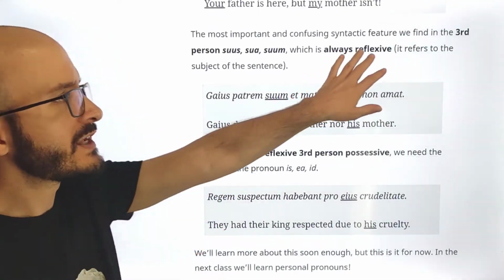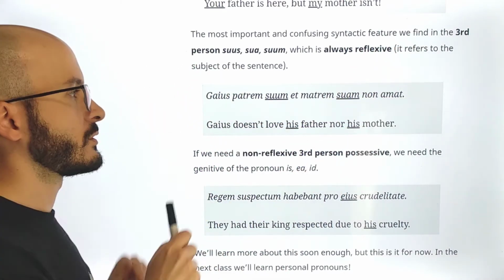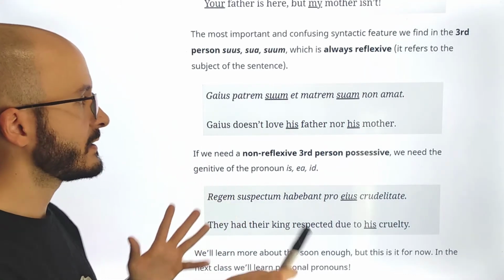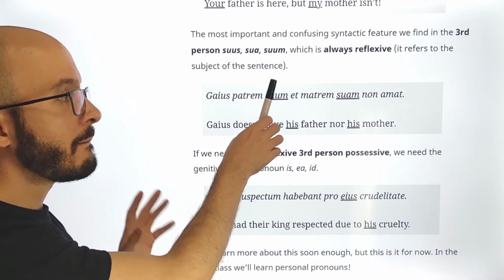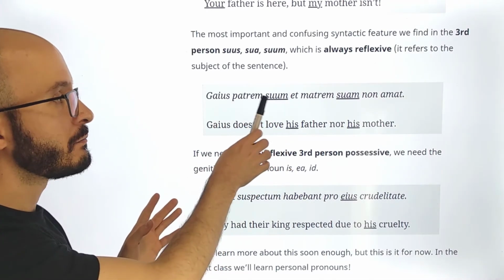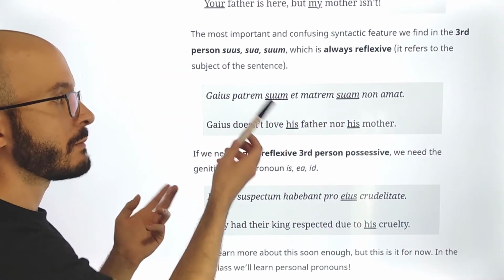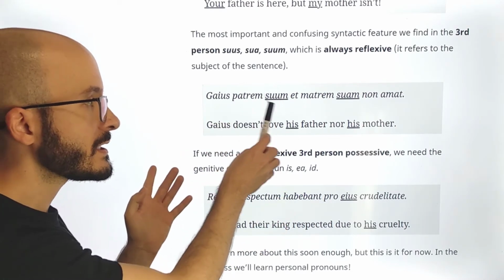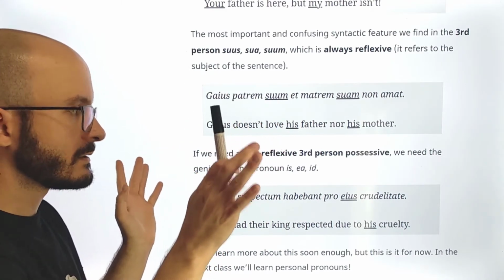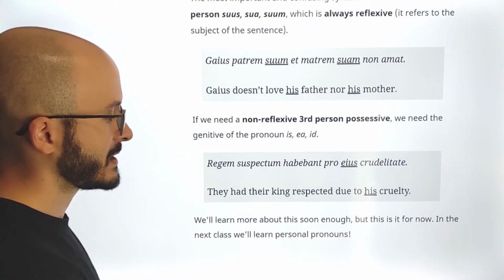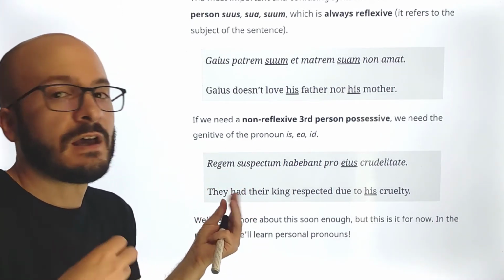Now, let's see about this reflexive feature, okay? Let's focus. This is kind of complex. Here, the subject of the sentence is Gaius. So, Gaius patrem suum, this means that the father belongs to Gaius. And the mother also belongs to Gaius, because Gaius is the subject. This always refers to something possessed by the subject. Okay, this is kind of easy to understand. Now let's see how this is important and what's the difference between reflexive and non-reflexive.